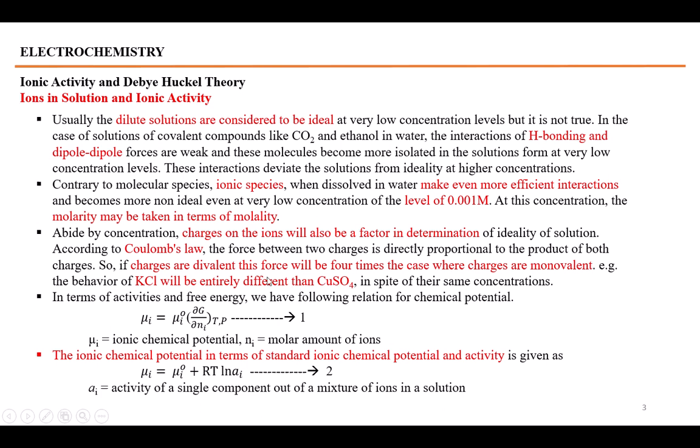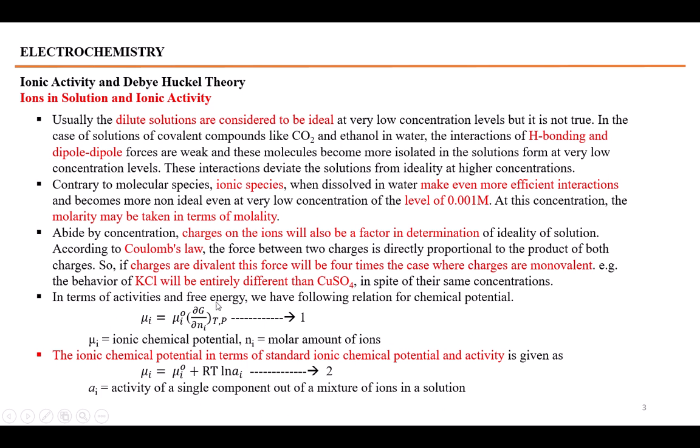So the electrostatic forces of attraction would become 4 times more in case of copper sulfate than that of KCl. So each electrolyte would behave differently in the solution form, and their ideality will be determined differently due to their charges as well. Concentration and charges on the ions in the solution would determine the ideality or non-ideality of the solution.